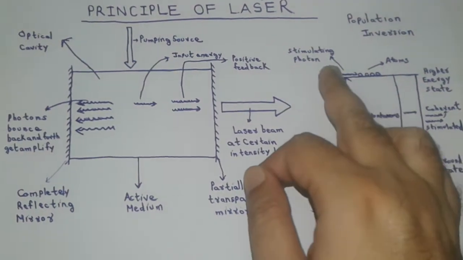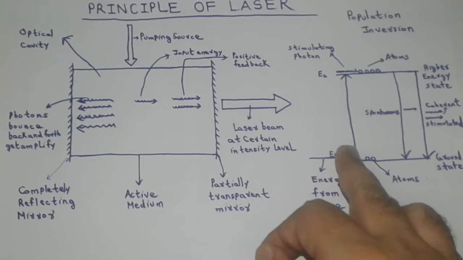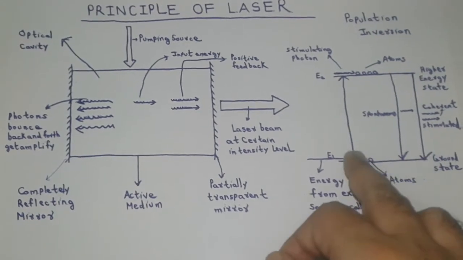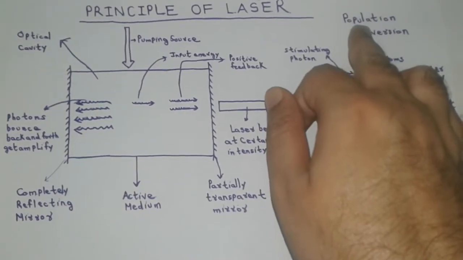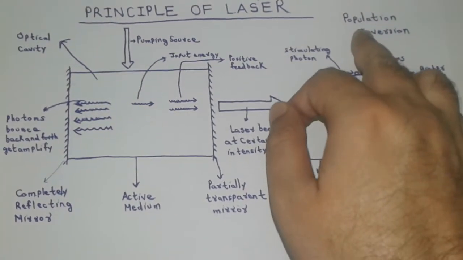After some time, the number of atoms in higher energy state E2 is more as compared to the number of atoms in ground state E1, and this is called population inversion. Thus, pumping is a technique to achieve population inversion.